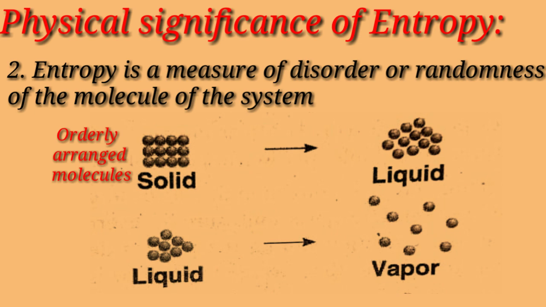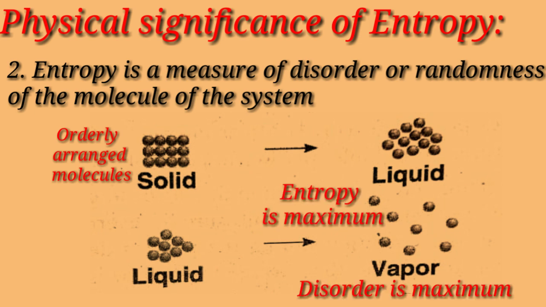But when the solid melts, the molecules become mobile and the degree of orderliness decreases. In vapor state, the orderliness is destroyed as the molecules enjoy a great degree of freedom. Thus, we can say that disorder is maximum in vapor state and entropy too is maximum.